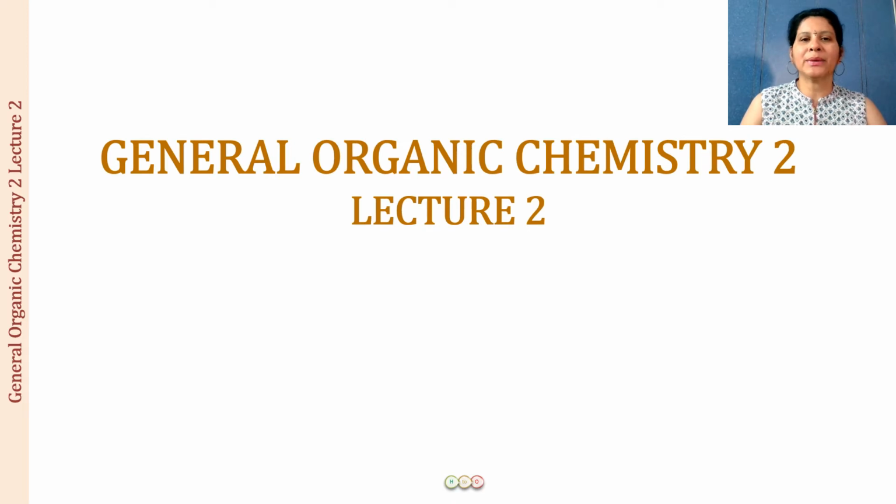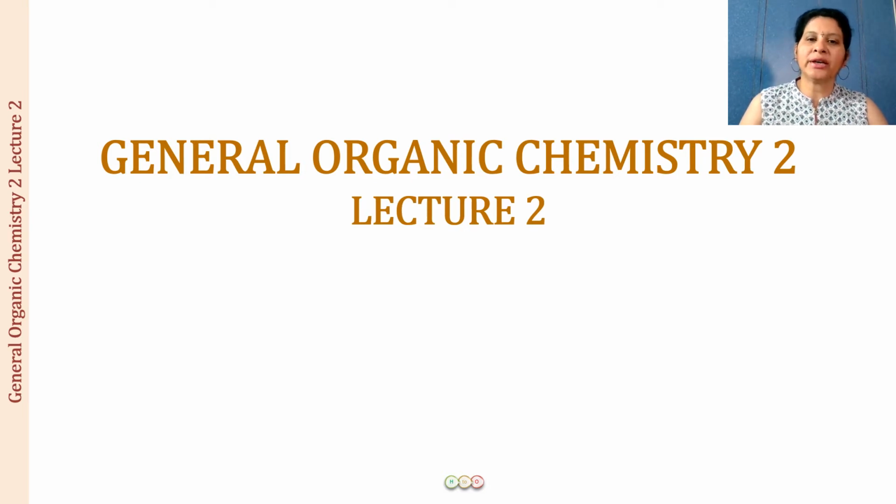So today we will be beginning with lecture 2 from GOC part 2. What have we done in part 1? Well, we've had a detailed discussion on the nomenclature of organic compounds. Starting from what is organic chemistry, what are organic compounds, to the nomenclature of organic compounds, each small little thing we have discussed in 17 lectures. So there is going to be a detailed discussion on the nomenclature in those lectures, and in case you are watching us for the first time, you've not watched those lectures, please feel free, watch those lectures, clarify your concepts, because that is going to be the best way you are going to learn the nomenclature, and that is going to be the first step in the learning of general organic chemistry, or in fact organic chemistry.